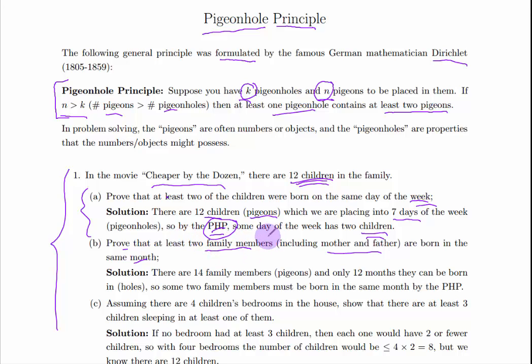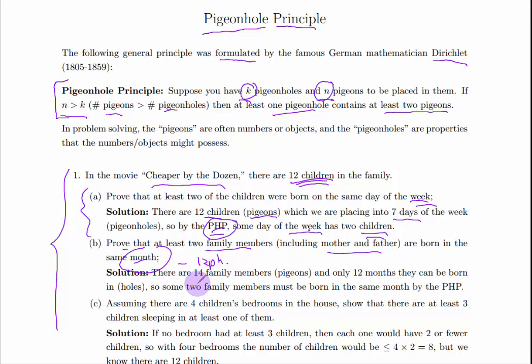Well, we're talking about whether they're in the same month. Up here we were talking about the same day of the week. So days of the week were our pigeonholes in problem A. So when we're talking about months, the months are going to be our pigeonholes for part B. So there are 12 months, so there are 12 pigeonholes. Now, how many pigeons are there? What are our pigeons? Well, our pigeons are the family members because we're fitting the family members into the months.